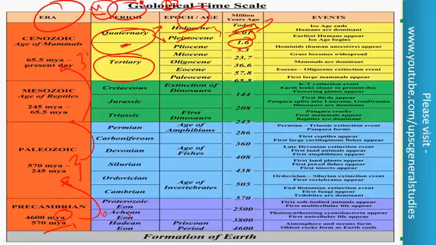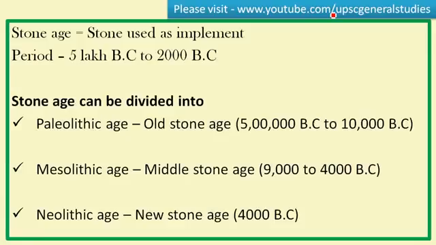I hope you have clarified your doubt. In the Pleistocene, earliest humans appear when the ice age begins. This geological time scale is also useful for your geography preparation, for physical geography. And now let's look at the Stone Age.